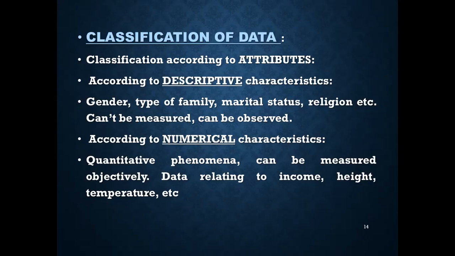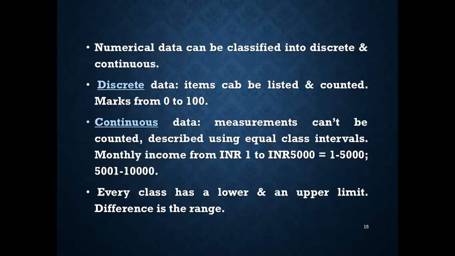Numerical characteristics, quantitative phenomena, can be measured objectively. Data relating to income, height, and temperature, etc. Numerical data can be further classified into discrete and continuous. Discrete means it is possible to count the items. They can be listed and counted.